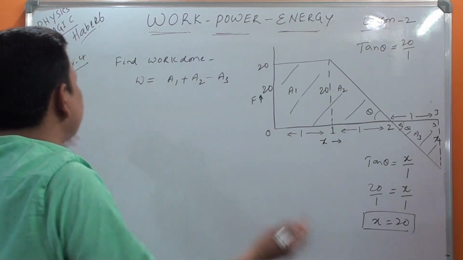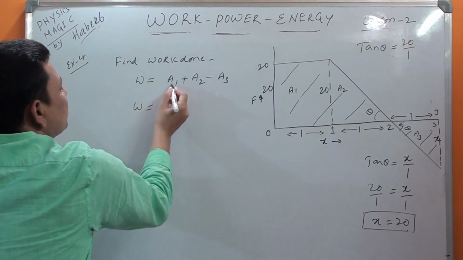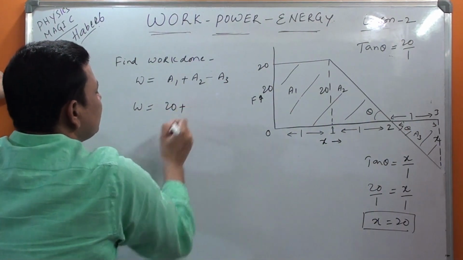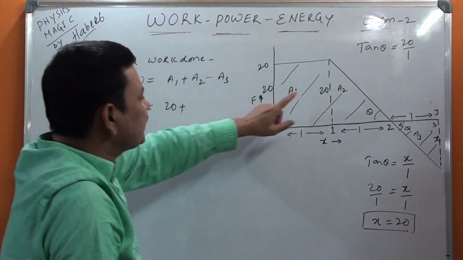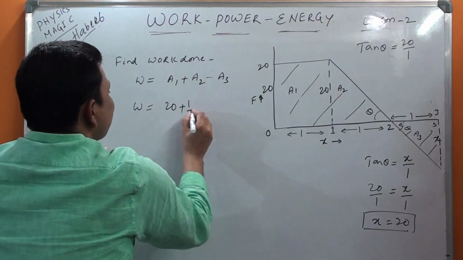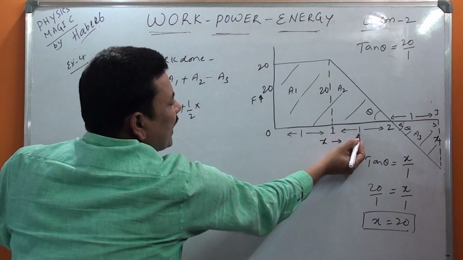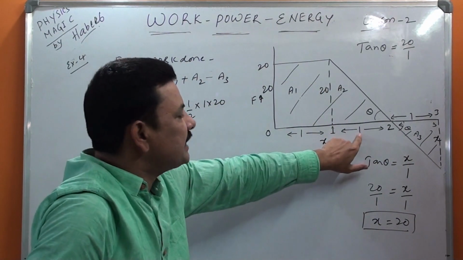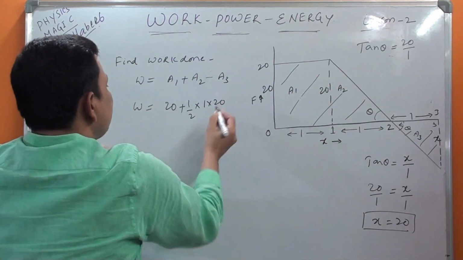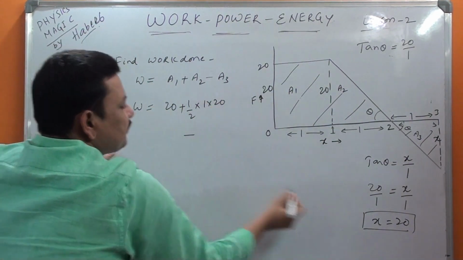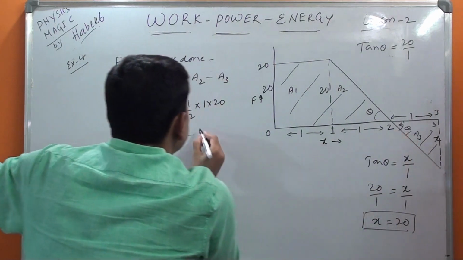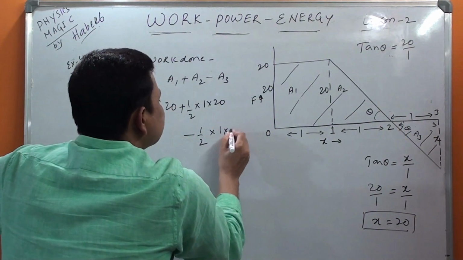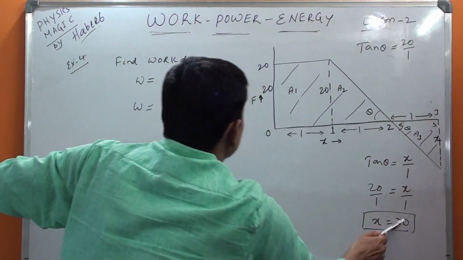Now the thing is very simple. Therefore work done is equal to area. First, 20 into 1, that is 20, because length into breadth. Second one, half into base into height. Base is 1. Height is 20. Then the minus area means this one. So once again same formula, half into base is 1, height is 20. You just found this x value as 20.